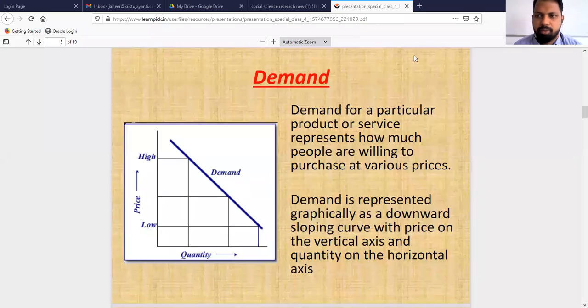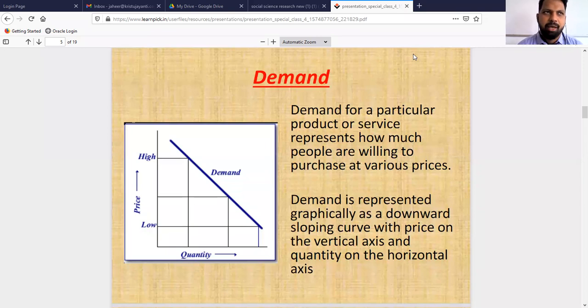Good morning, students. Today we are going to discuss the topic demand and the law of demand. So in this video session, we are going to discuss what is actually demand, what are the factors which affect the demand for a commodity, and the law of demand. So first, we will discuss what is actually demand.